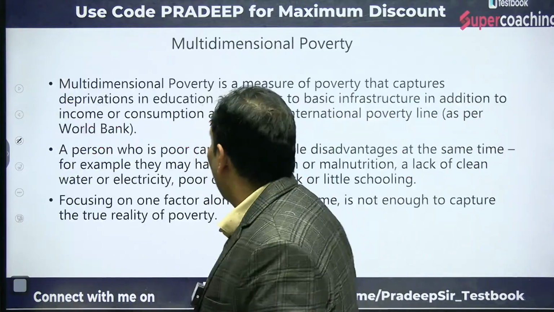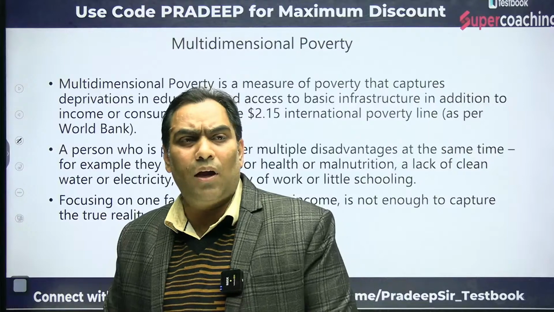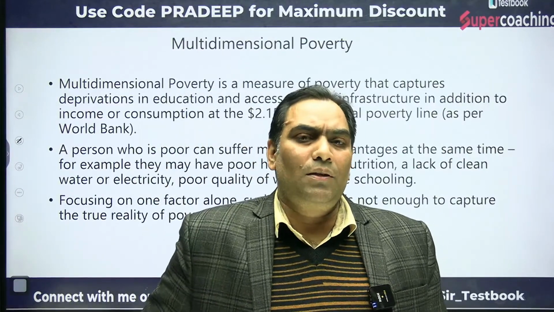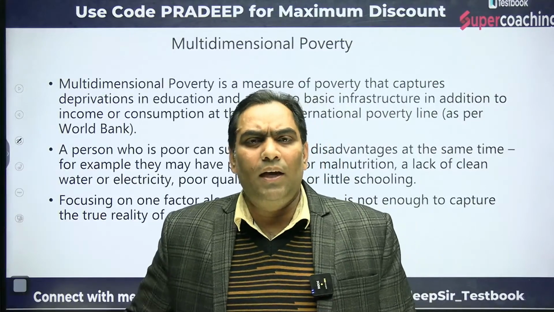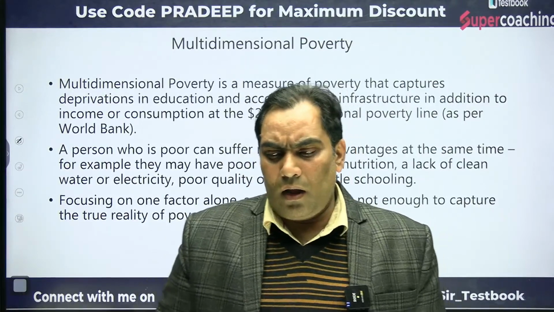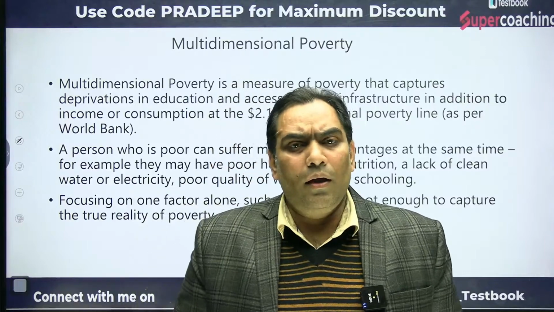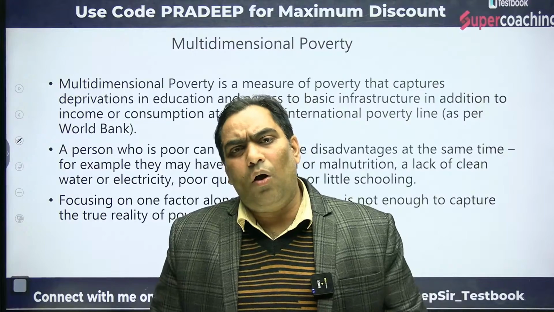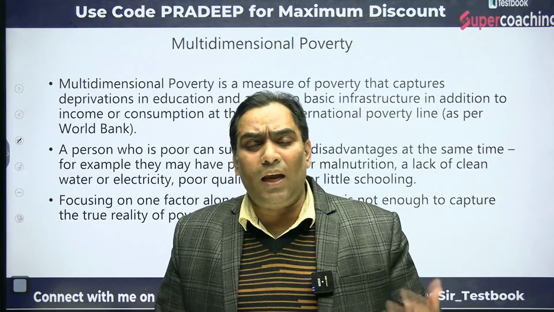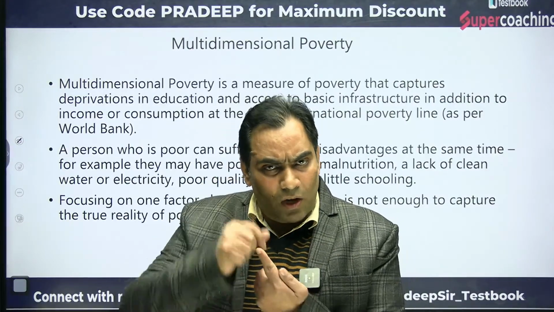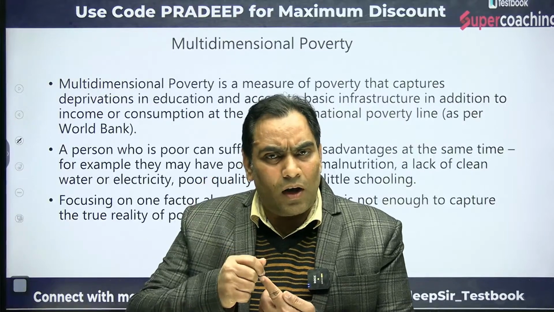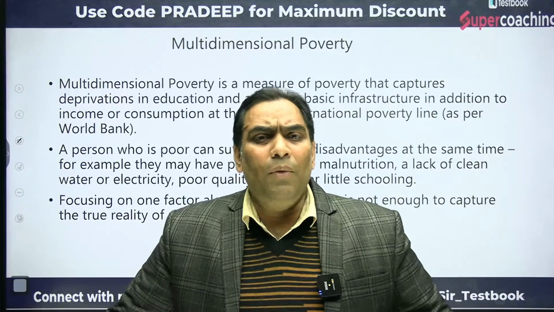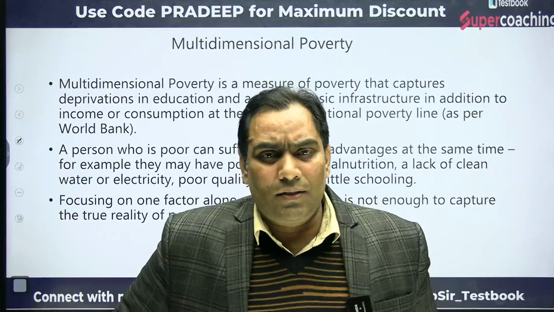Now let me define the meaning of multidimensional poverty. Multidimensional poverty defines the deprivation of a household, or a particular country, or a group of households, from basic amenities.